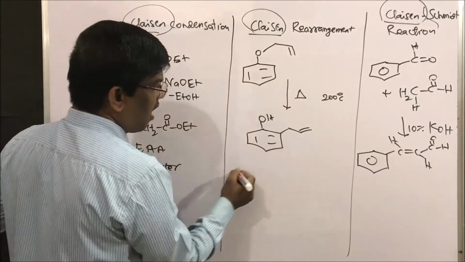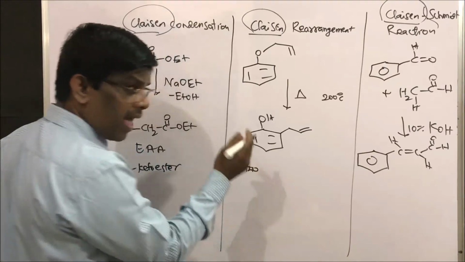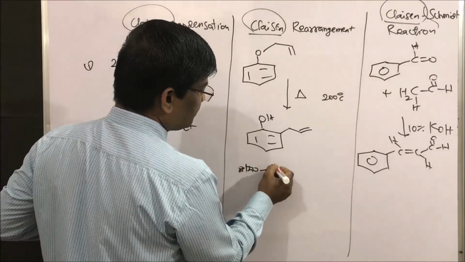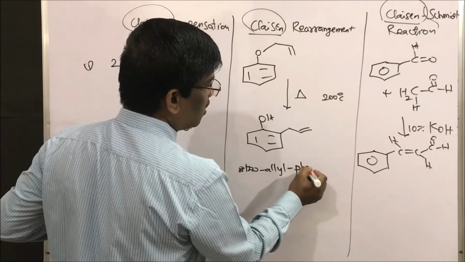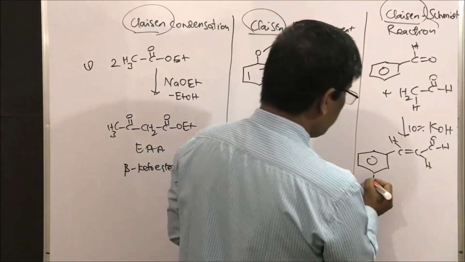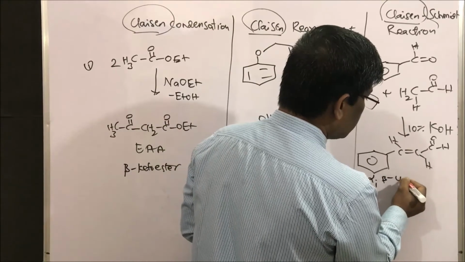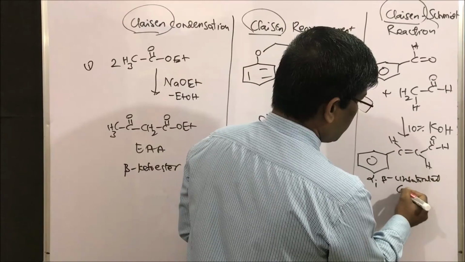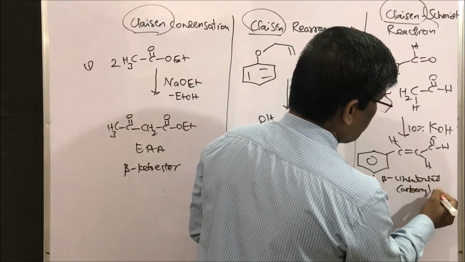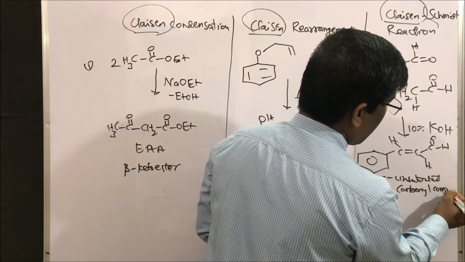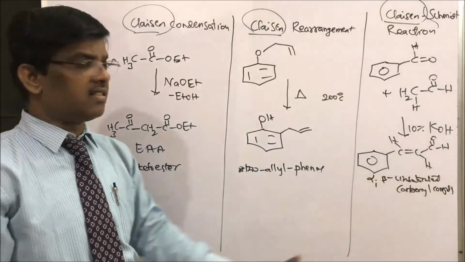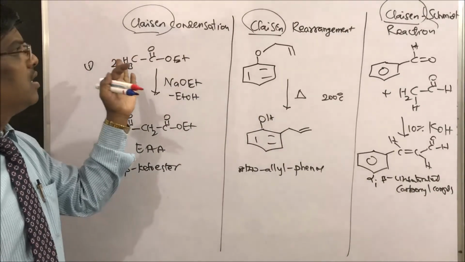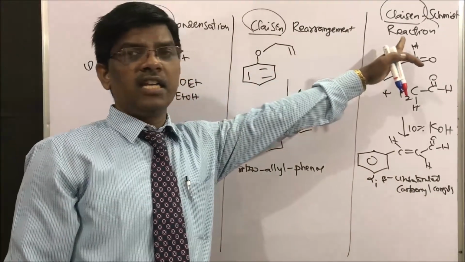This is ortho, para also is possible. So this is the basic difference. So don't confuse Claisen condensation, rearrangement and Claisen-Schmidt reaction.